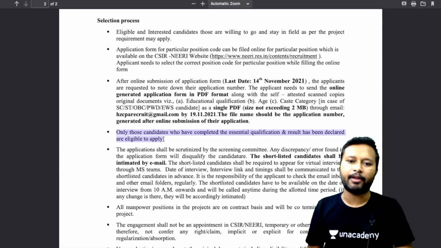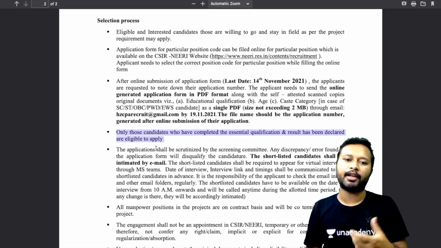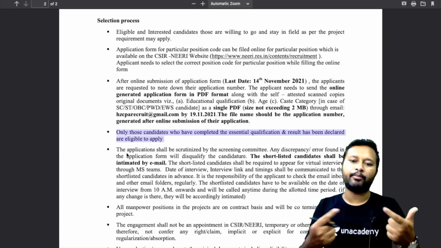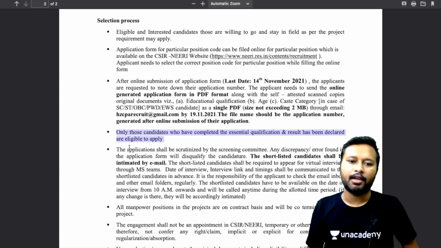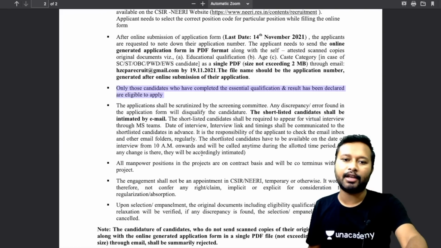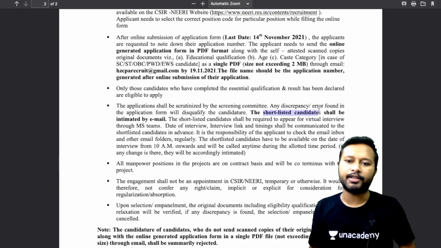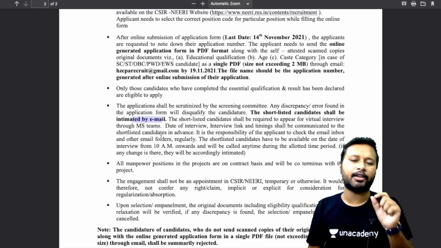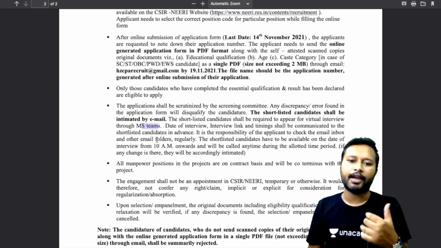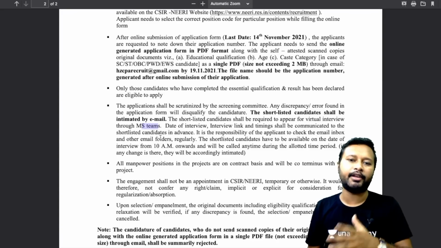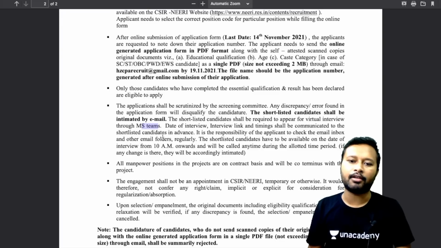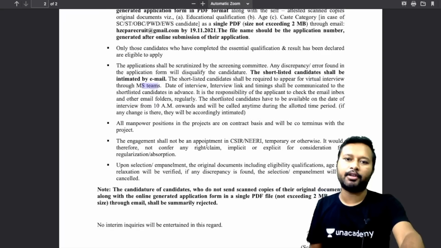Only those candidates who have completed the essential qualification and whose result has been declared are eligible to apply. Means those who are in the final year of BSc cannot apply. If you have passed out BSc, then only you can apply for it. Applications shall be scrutinized by the screening committee. Shortlisted candidates shall be intimated by email. So if you are shortlisted, you will be sent an email regarding it, and then a short interview will be done on MS Teams. Date and time of the interview will be told to you through the email itself. Once you qualify in the interview, you will be called anytime during the allotted time period for this particular job.